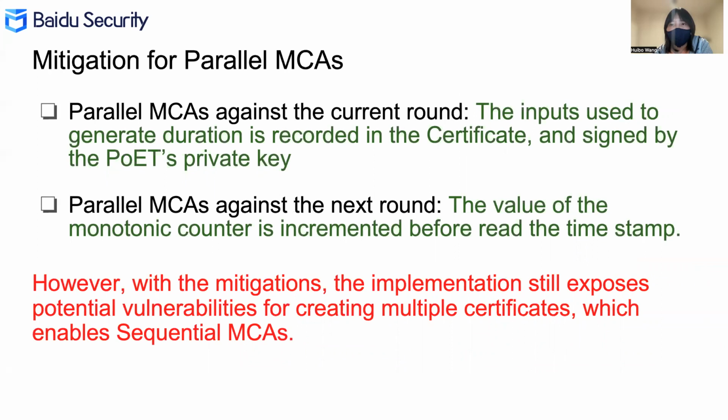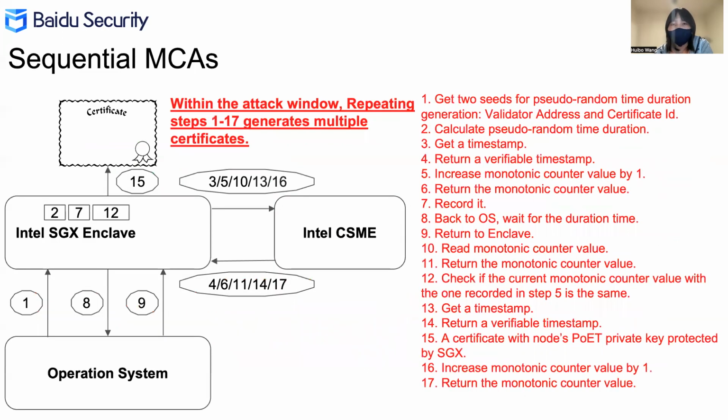So, in summary, we have found two attacks, parallel MCAs against the current round and the next round. And Intel Hyperledger provided mitigations for both of them. However, with the mitigations, the current POET implementation still exposes potential vulnerabilities for creating multiple certificates, which enables sequential MCAs, the fundamental attack of POET. What are sequential MCAs? Simply, it's generating multiple certificates sequentially by repeating steps 1 to 17 within the attack window.